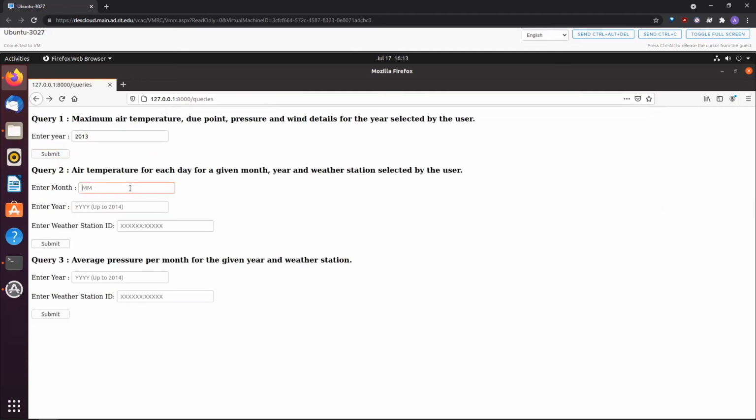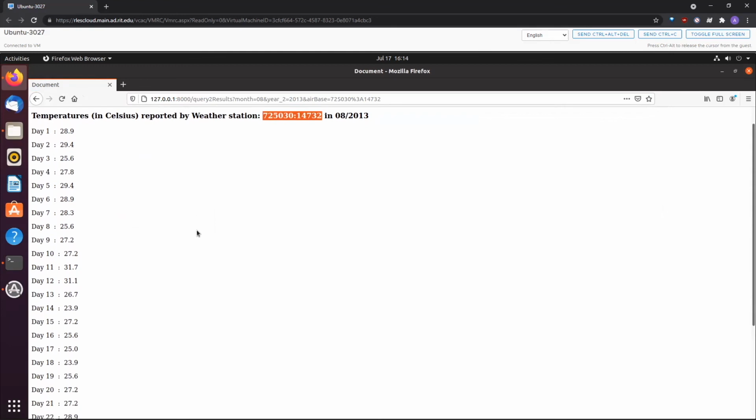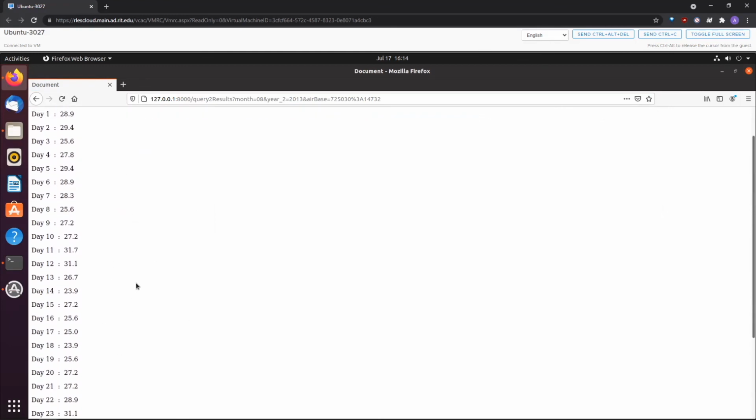The second query is air temperature for each day for a given month, year, and weather station selected by the user. So I'll just give this. So this displays the temperature reported by this weather station in August 2013. And you can see 31 days of August here with their temperatures.